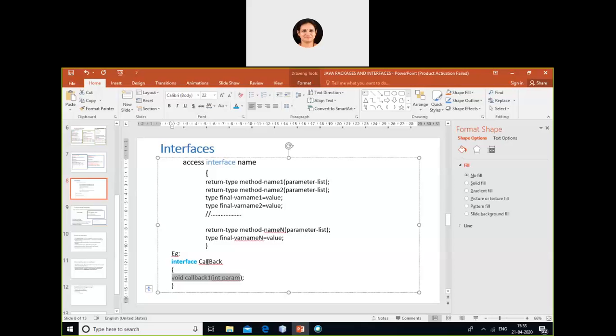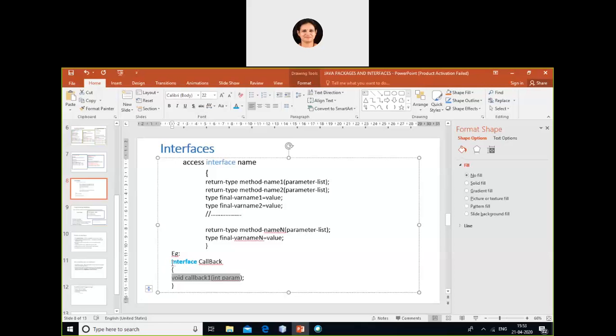And when and why do we use interfaces? Two things. First is to achieve security. In security, we hide certain details and show only the important details. And the second point is to achieve multiple inheritance.